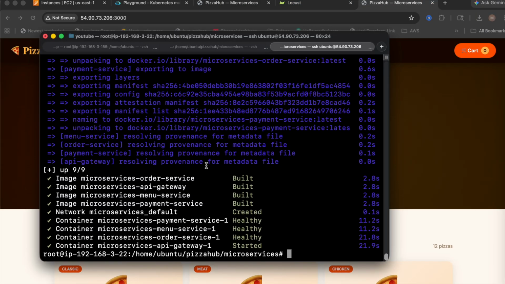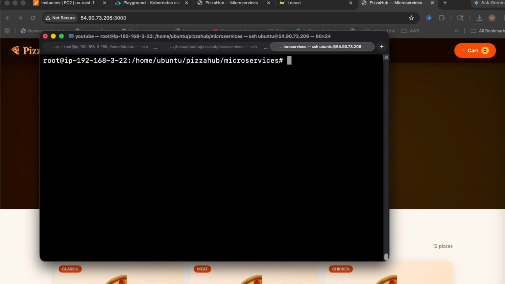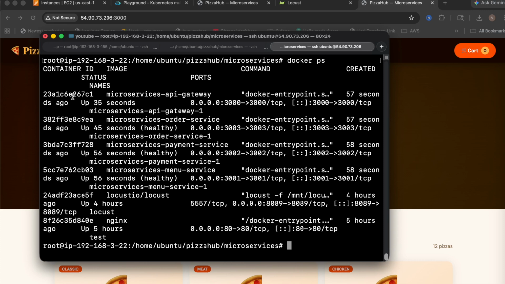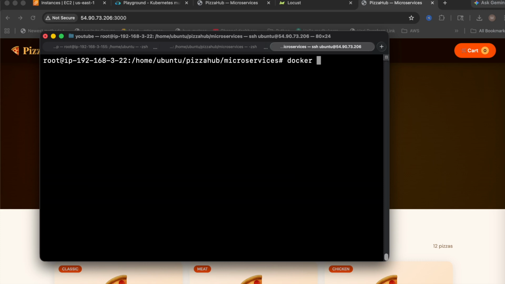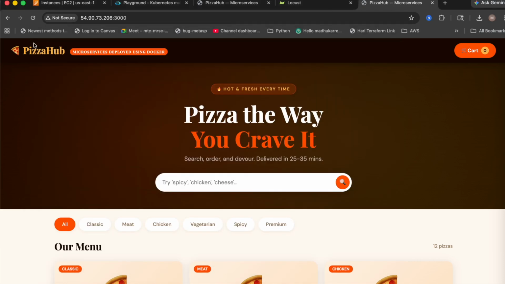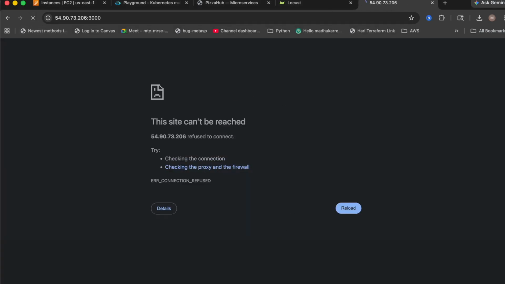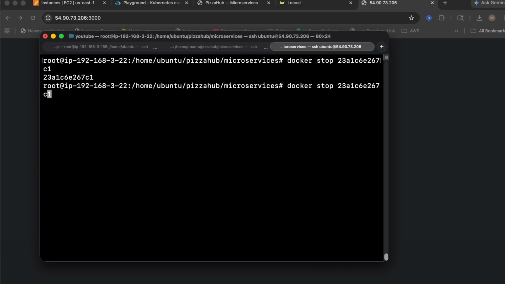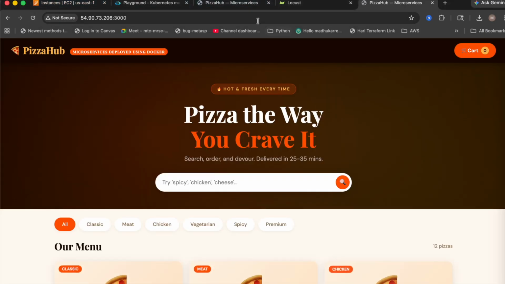Now you've got this application from Kubernetes, and this one from the EC2 machine, the same application. But here I deployed on an EC2 machine, so I've got a single machine and I installed Docker on it. If I run the command docker ps, and then try to stop this container, that's our API gateway. So if I run docker stop, it's been stopped. If I refresh it, I won't be able to see it. Now if I start it, and then refresh it, it's working again.